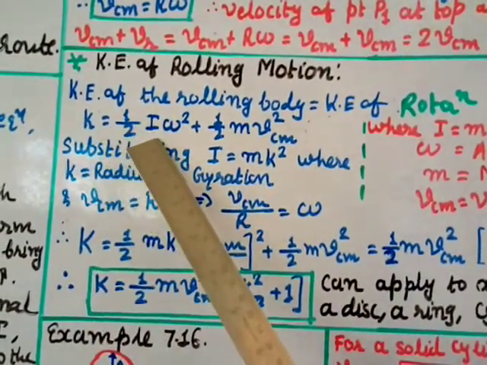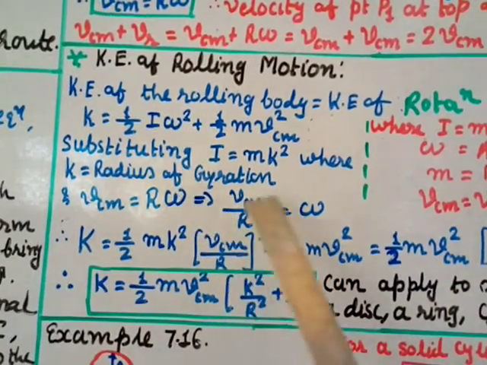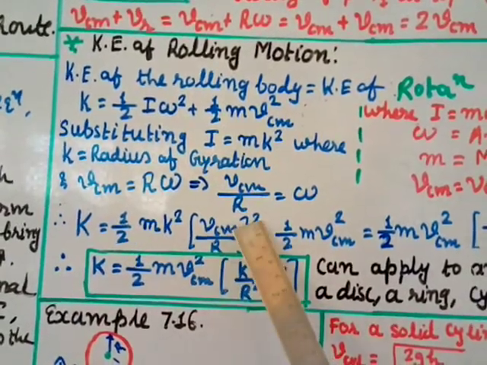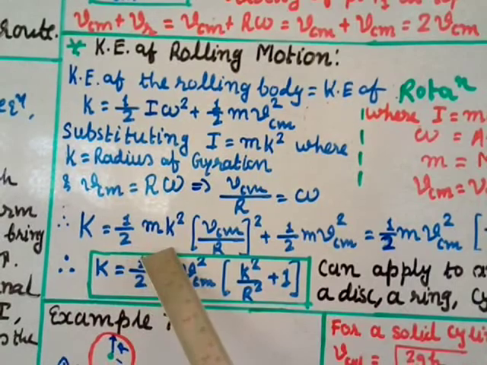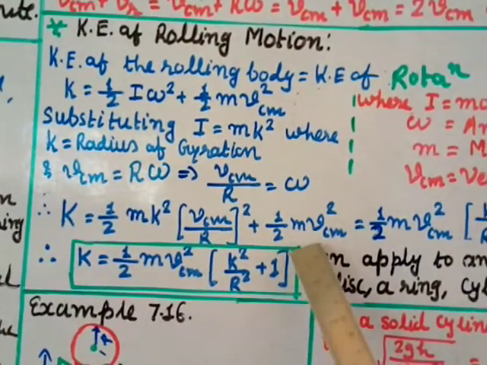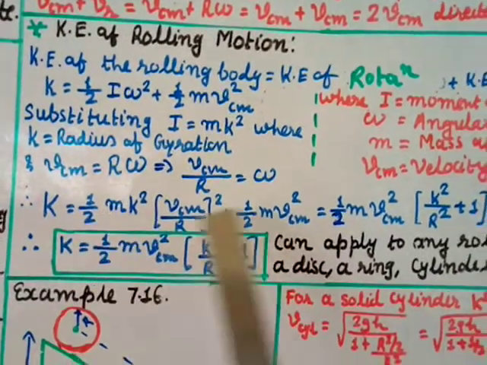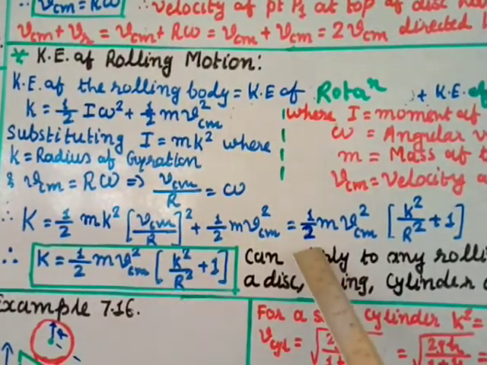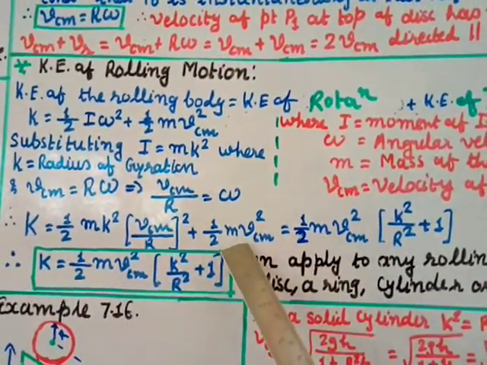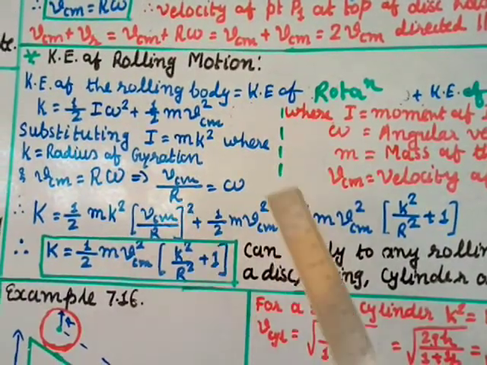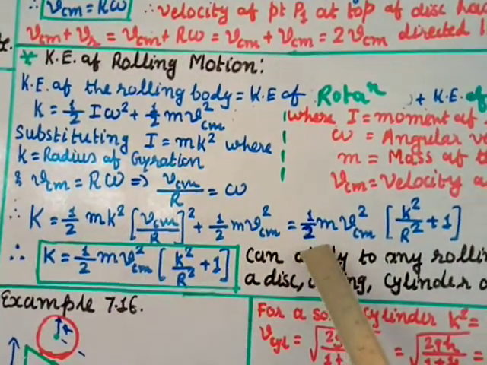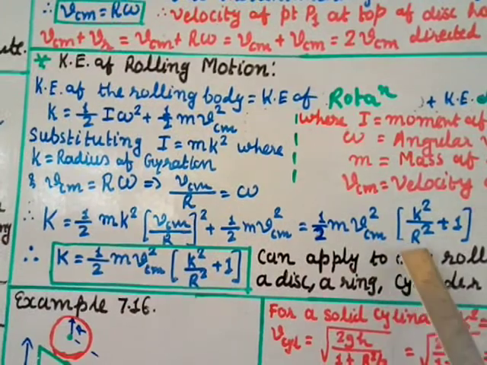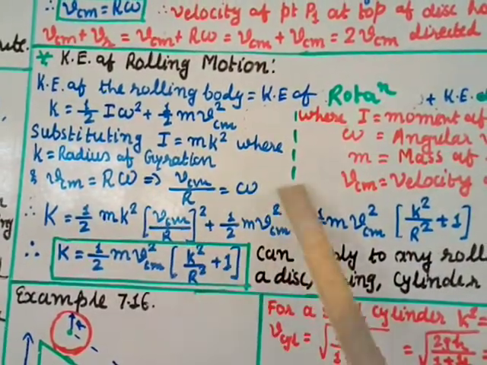Now go back to this equation. K equals 1 by 2, I value you put as m k square, and omega from here is VCM by r. So we have omega square, so VCM by r whole square, and I equal to m k square, plus I just keep this value as it is, 1 by 2 m VCM square, right? Now both these terms have common factors. 1 by 2 is there, take common. M is there, take common. VCM square is there, take common. So I am taking common half m VCM square. What remains here is k square by r square, plus here remains 1.